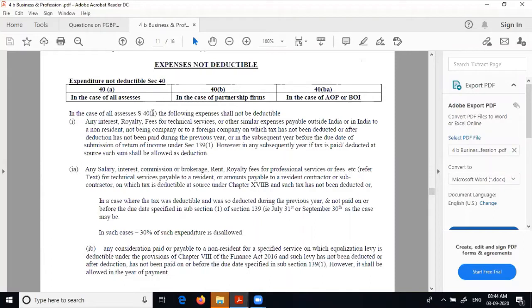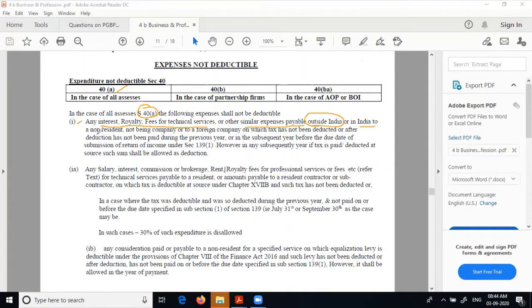40A(i), mind you, which section we are talking about? Please understand. All of them may not be in the same section wise, but just try to remember this. These are at least section wise. Any interest, royalty, fees, technical fees, or other similar expenses payable outside India,